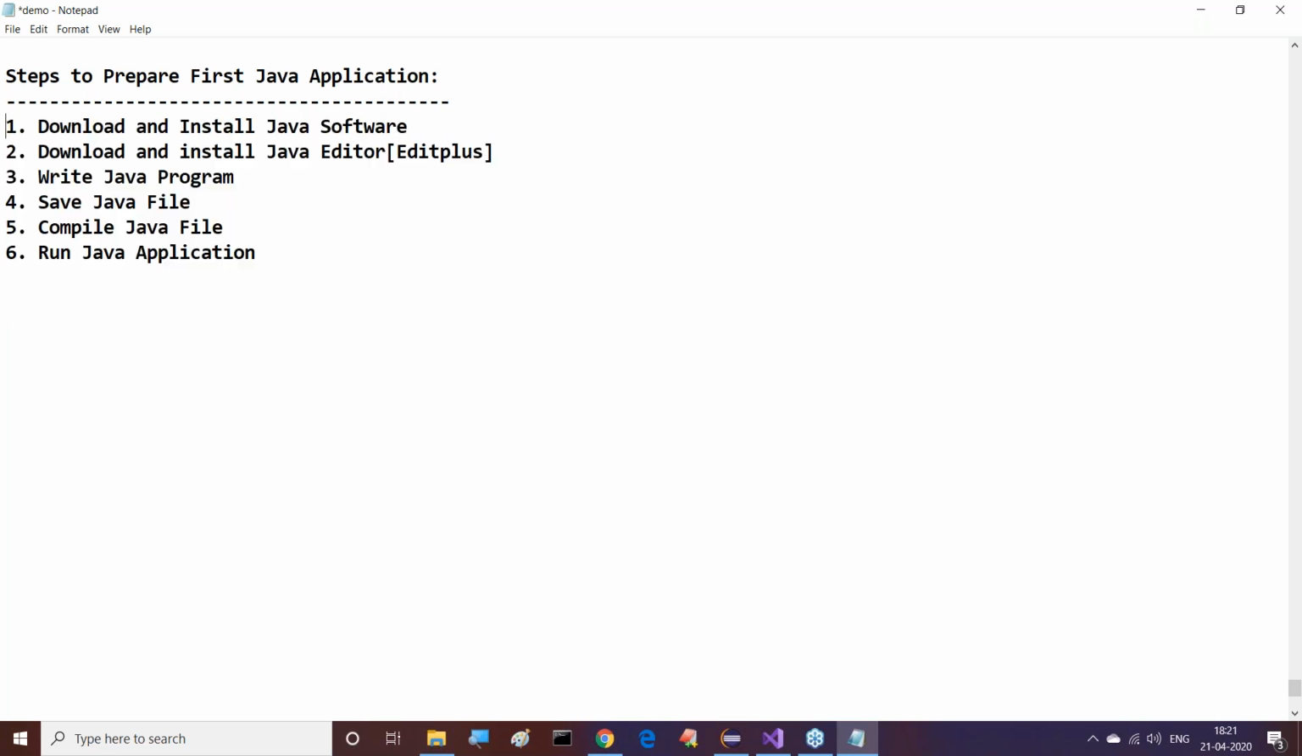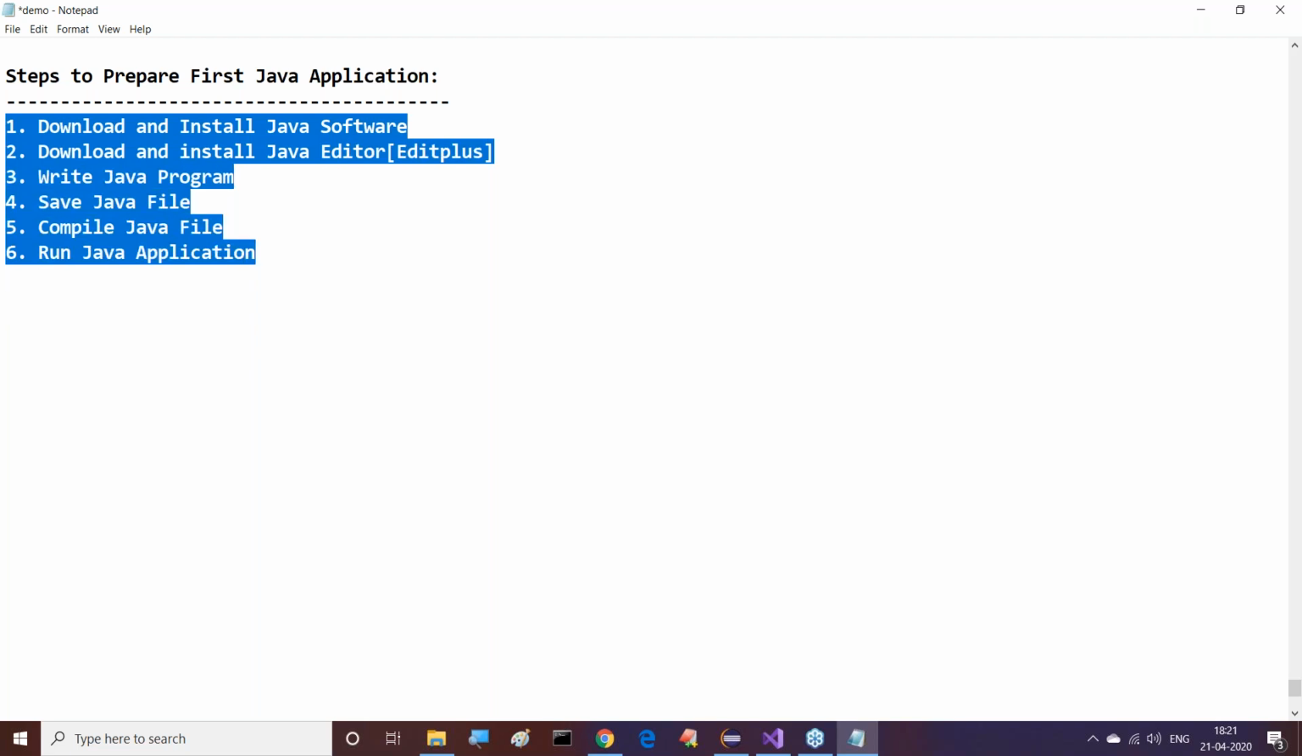First one is which one here? Download and install Java software. Second one is download and install Java editor. Third one is write Java program. Fourth one is save Java file. Fifth one is compile Java file. Sixth one is run Java application.